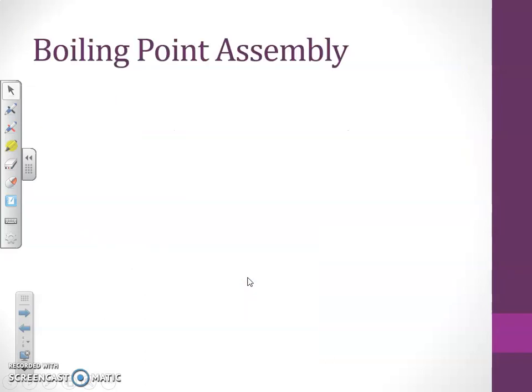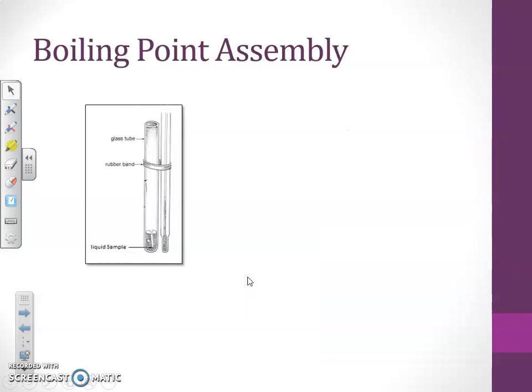Okay. So as far as the assembly is concerned, there is a little bit of difference between the melting point assembly and the boiling point assembly. Similarly, we have to use a Thiele tube, we have to use liquid paraffin, and we have to heat it by the side arm. All these things are the same. The difference is the sample holder. In the melting point determination, we used a fine glass capillary tube, sealed at one end by heating in the flame, and the open end is filled with the substance.